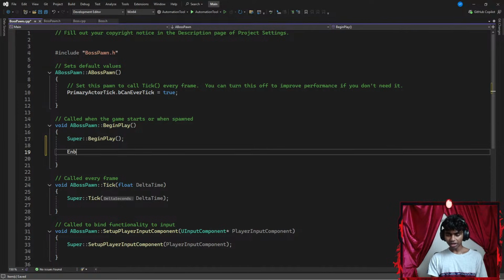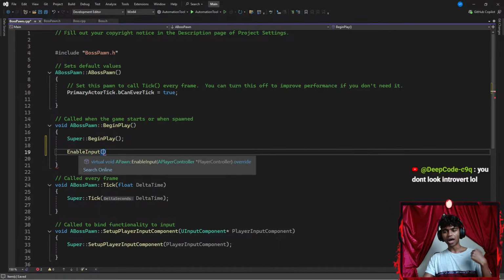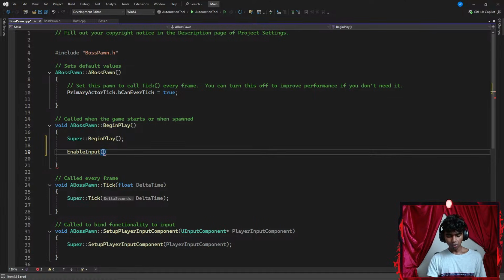Okay, now I'm going to add something like enable input. So there we go. Let's go with enable input with a pair of parentheses. Now inside my enable input, I'm going to require a parameter of my player controller. So I might go with get world. I'm going to use the get world function with a pointer, using the arrow operator, pointing towards my player's controller.